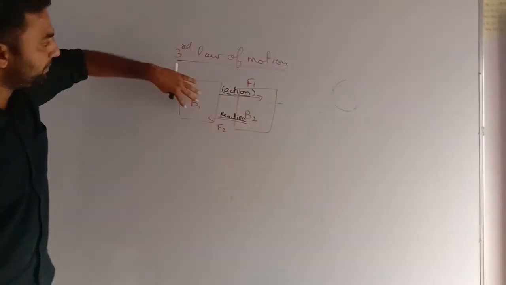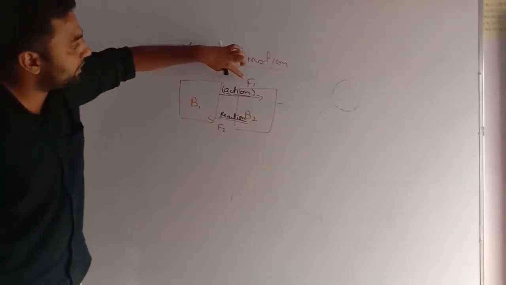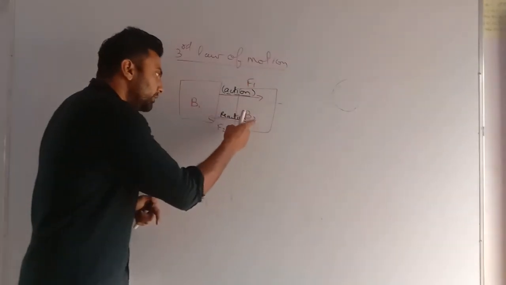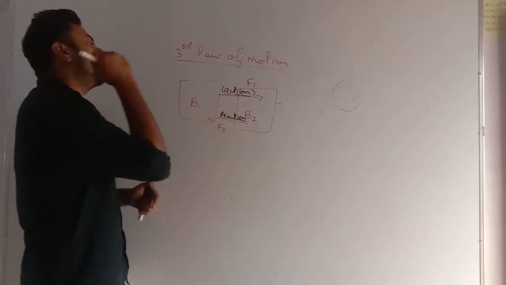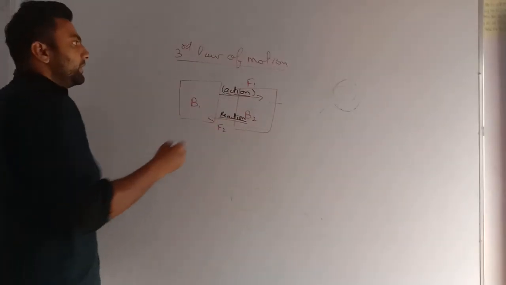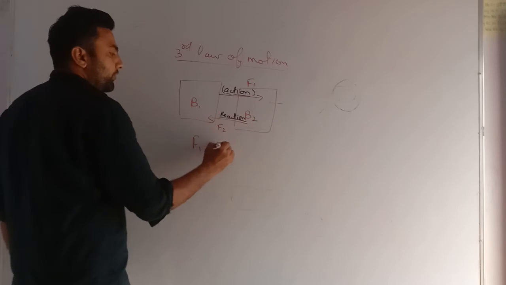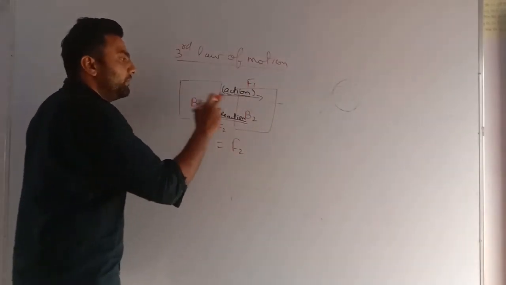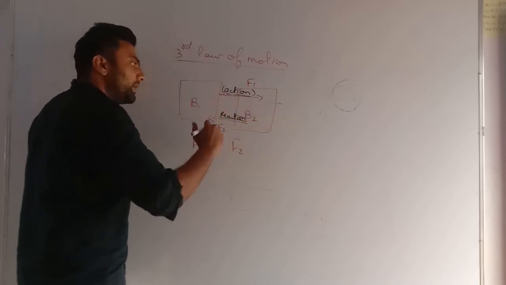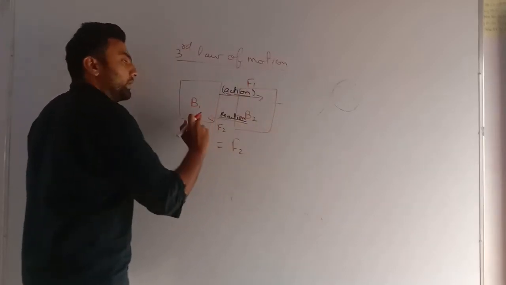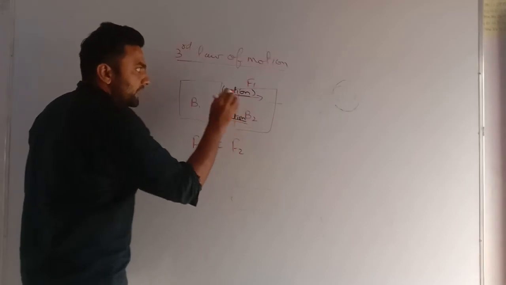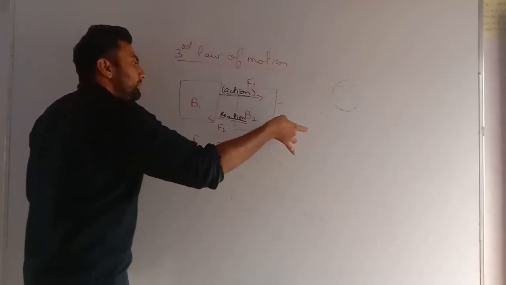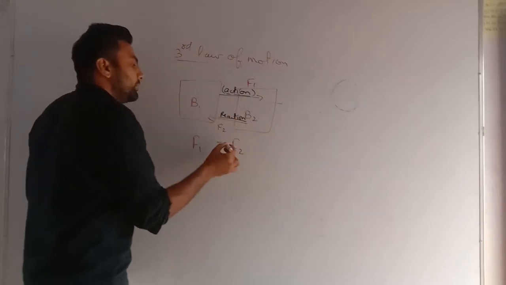If any body V1 applies any force F1 on body V2, then for sure body V2 will also apply a force on body V1. Now very important, both the forces F1 and F2 will be equal. But as you can see, the action force F1 is in this direction, then the reaction force will be in the opposite direction.